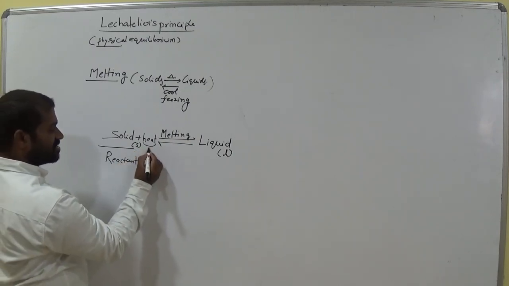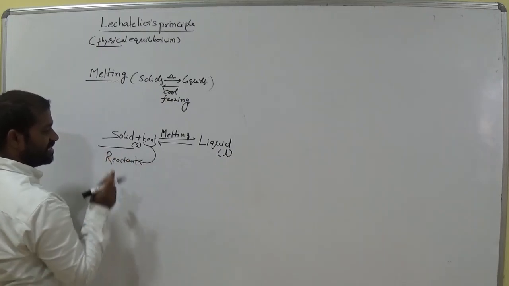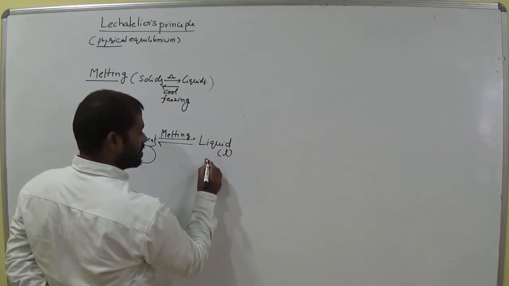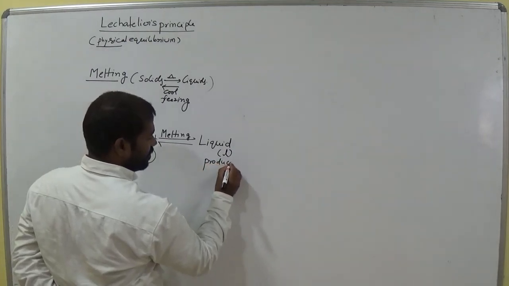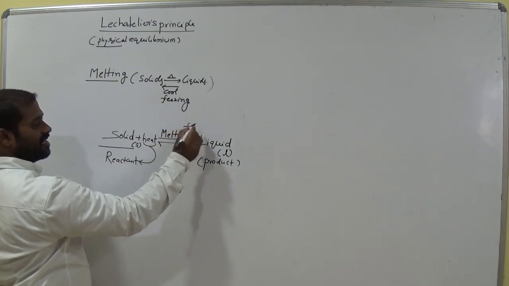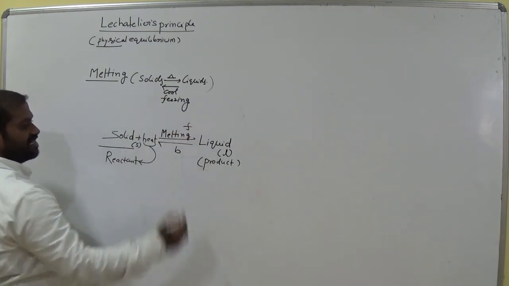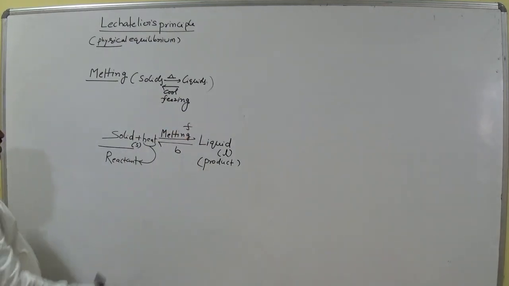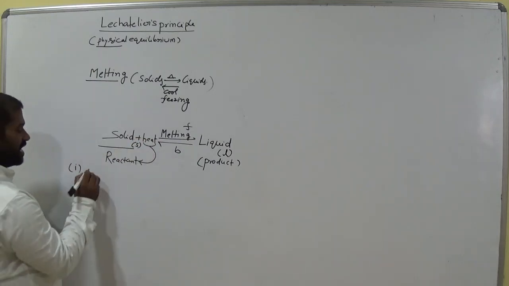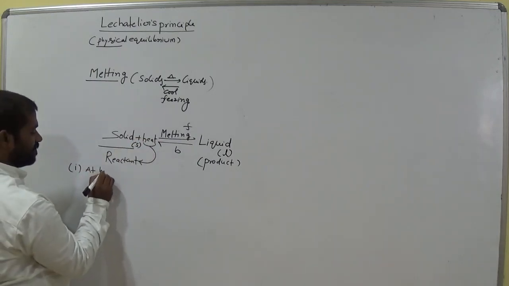And here heat is also considered as reactant. Okay. Now this one is considered as product. It is forward reaction and this one is backward reaction. Is it clear? So we offer heat energy, that means in the first case at high temperature.